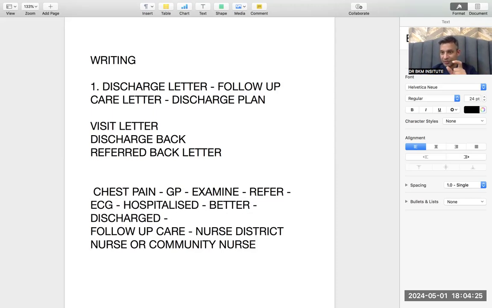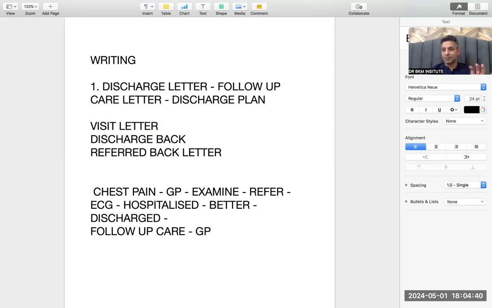The only thing that happens in a discharge back letter is the patient goes to a GP first, and the patient gets hospitalized. He becomes better, so he is discharged. The patient is better now. So now the follow-up care would be provided by the same GP. He is the patient's GP. So the letter started with GP. The letter is ending with GP.